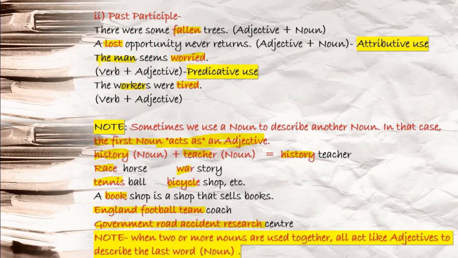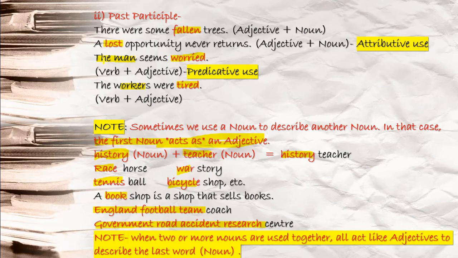Next you see, the man seems worried. Here who seems worried? Now after worried no noun term is there. Here you are talking about the subject who seems worried. So this worried is again qualifying, talking about the man. So worried is your adjective, V3 form, past participle. Let me tell you that here it has been used like a complement. If you don't know complement, no problem, I will talk about complement, object, subject complement, object complement. Okay, next you see, this is what? This is verb plus adjective. Your seems is the verb and the adjective is your worried, that is your predicative use.